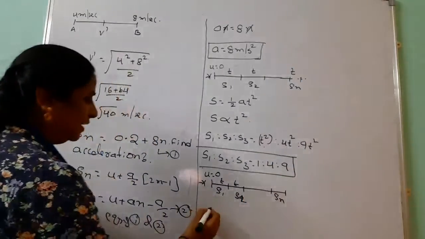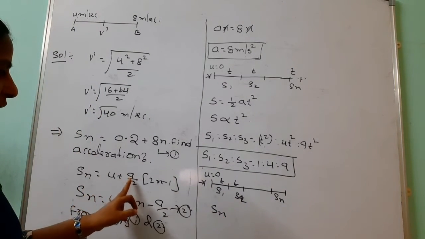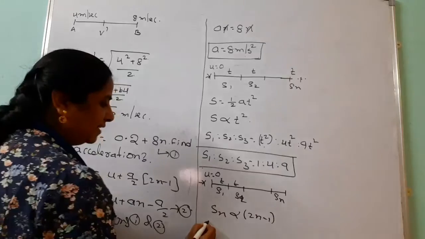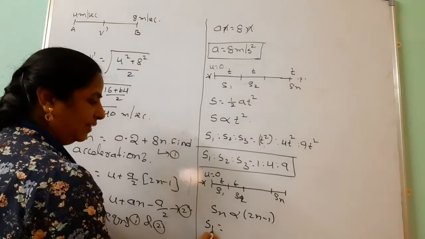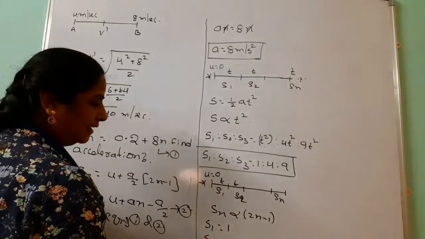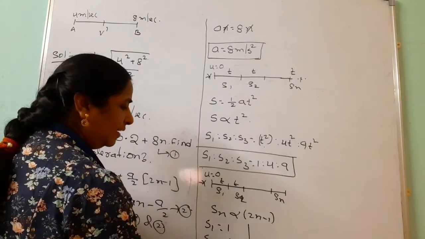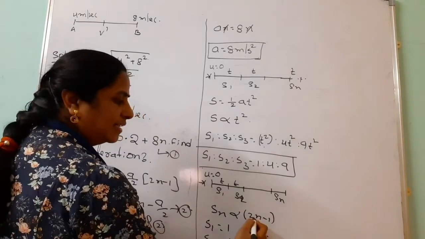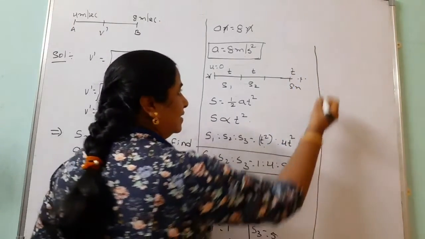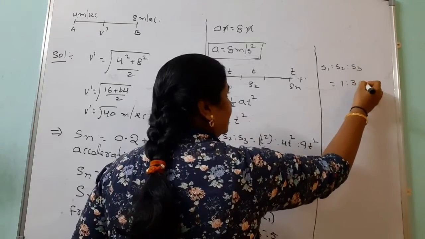Already you know, if initial velocity is 0, here Sn is proportional to (2n minus 1) for uniform acceleration. In the first second, how much distance did it travel? Instead of n, we write 1. 2 into 1 minus 1 means you are getting S1 equals 1. Like that S2, in the second second, 4 minus 1, 3. Like that S3 equals 6 minus 1, 5 here. So the ratio S1 is to S2 is to S3, in this case, is 1 is to 3 is to 5.